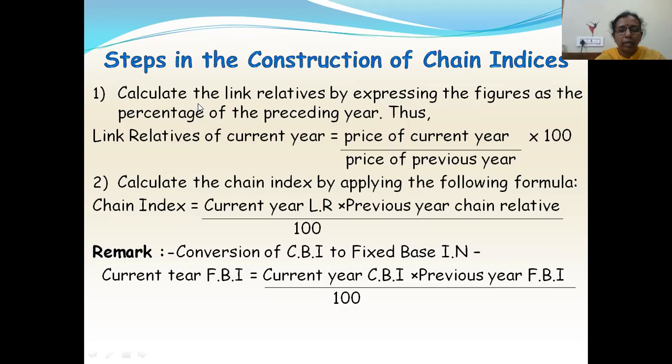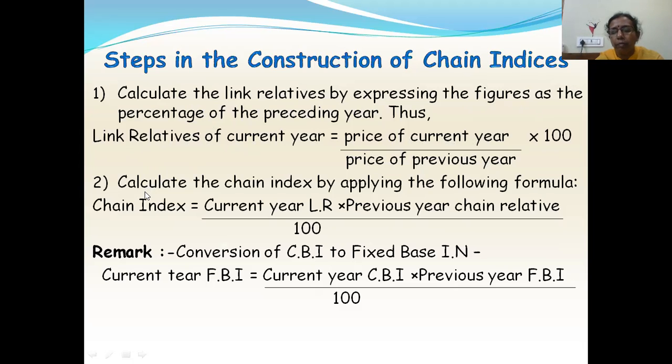First, as I have discussed in the previous slide, you have to calculate the link relatives. How do we calculate the link relatives? By expressing the given figures as a percentage of the preceding year figures. That is, link relative of current year is equal to price of current year divided by price of previous year, into 100.